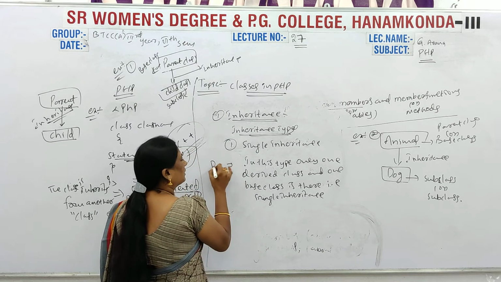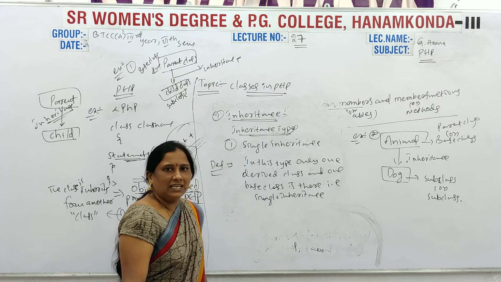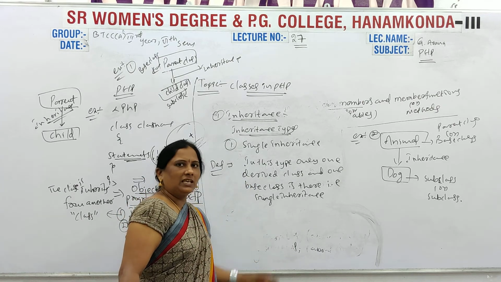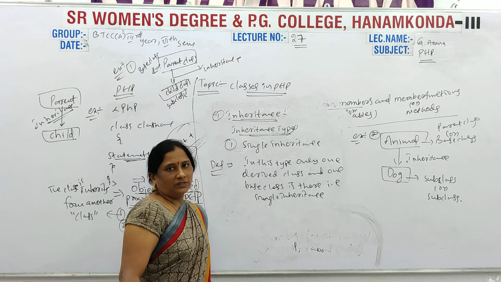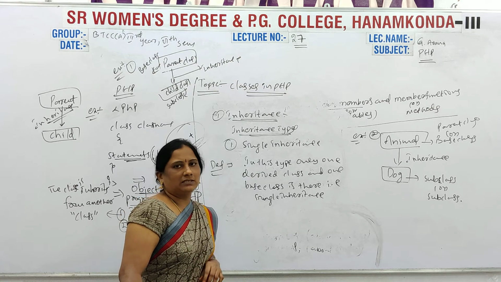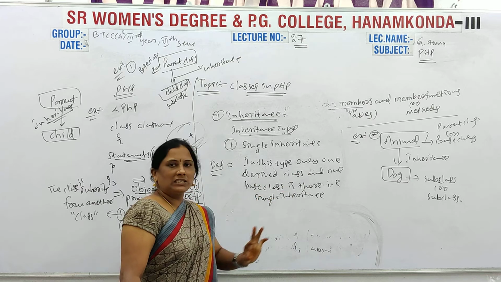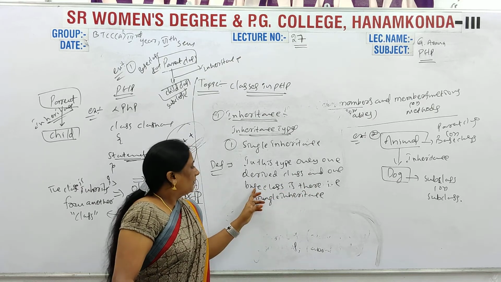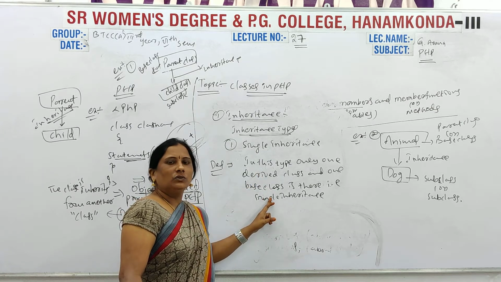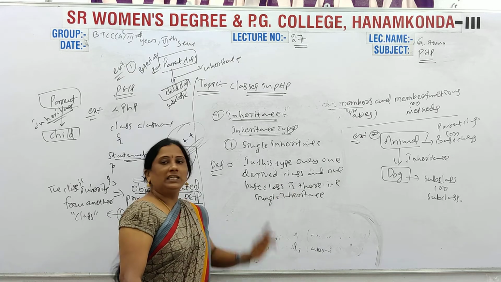So what is the definition here? Single inheritance means only one base class is there, only one subclass is there. So that means it has a single base class and a single subclass. That is the definition, simple. In this type, only one derived class is there and only one base class is there. Here the subclass is there, and here the base class is there. Okay, so that is single inheritance.